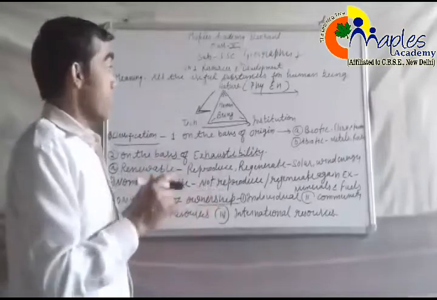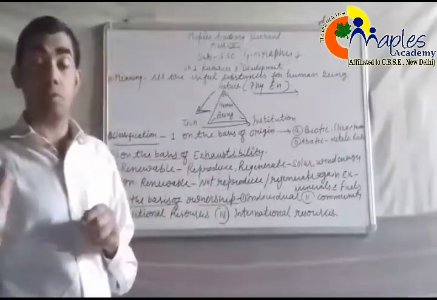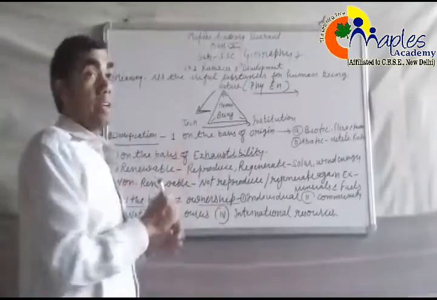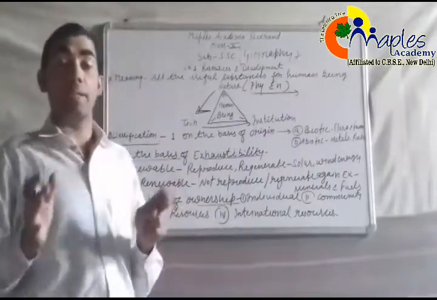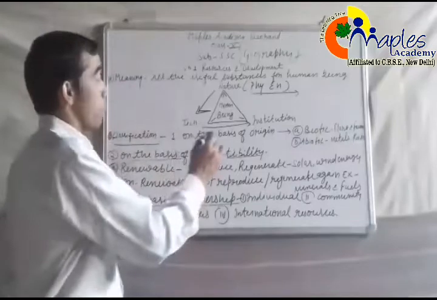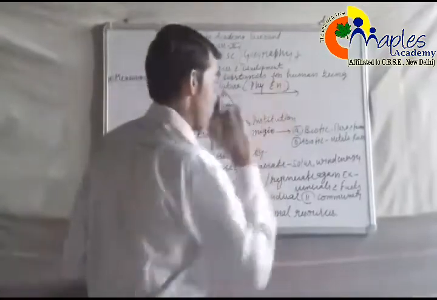We can say that without technology and without institutions, the physical environment can't be exploited by human beings. So this is the major combination of the resources.